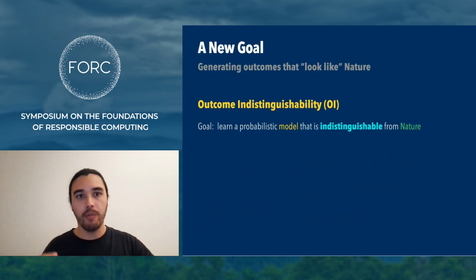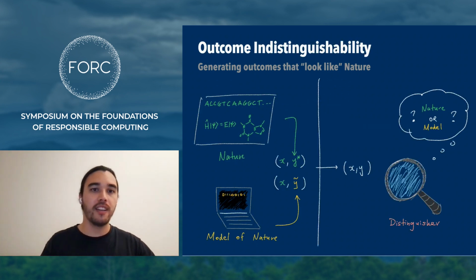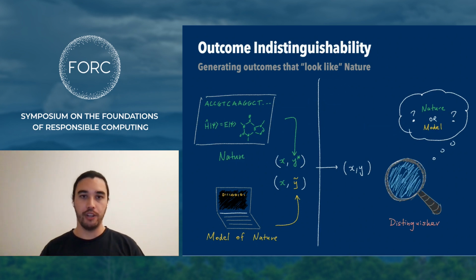So in this work, we propose a new paradigm for learning, outcome indistinguishability, that frames the goal of learning as finding a model that in some sense is indistinguishable from the true outcome model, which we'll call nature. So to understand the goal, consider the following challenge.